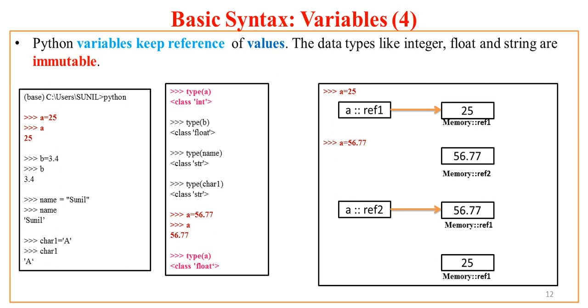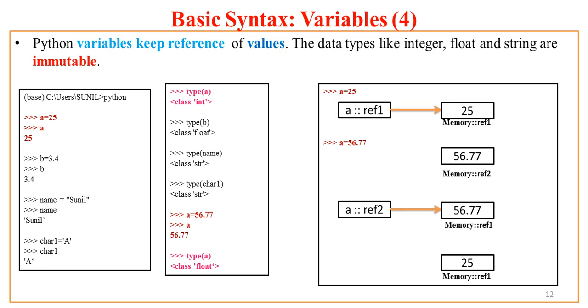Now here, whatever data types are internally used by Python, the data types like integer, float, string are immutable. So what does it mean by data types are immutable? Let us try to understand this concept with the variables we already studied. Like I have a variable a to which I assign value 25. Now if I try to know the type of a, it shows that a is of class type int.